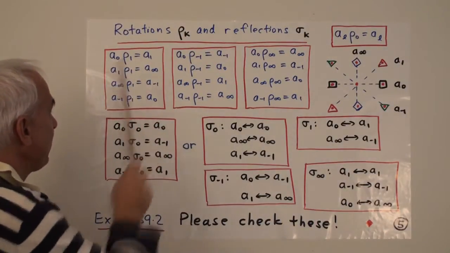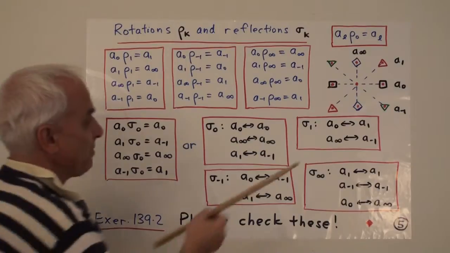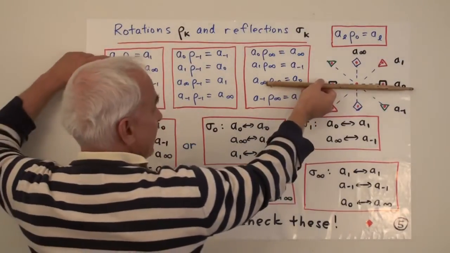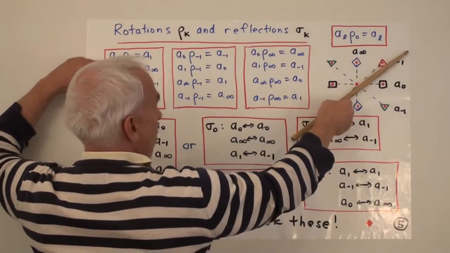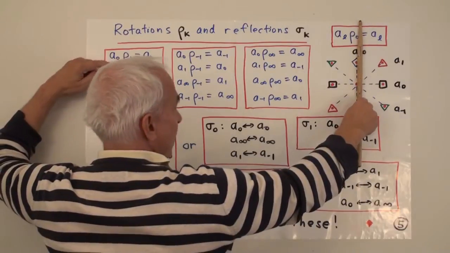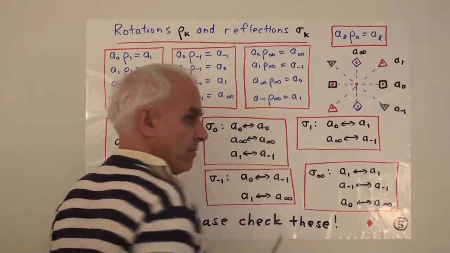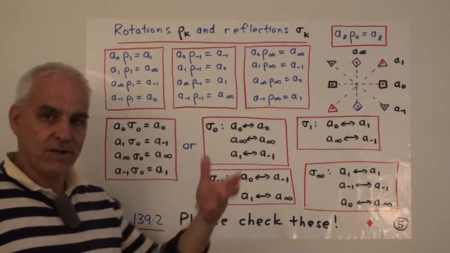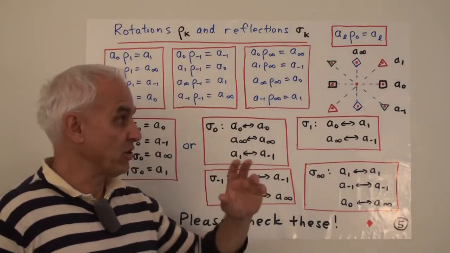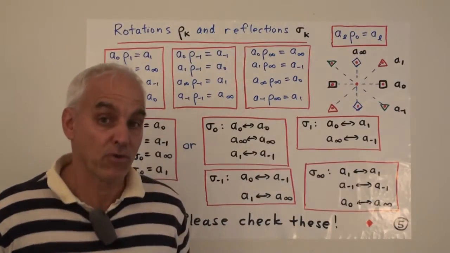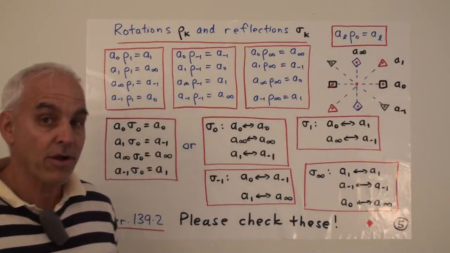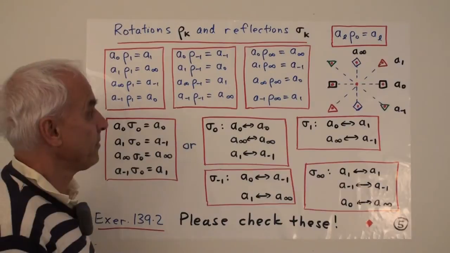So here, for example, this is telling us that rho sub 1 is basically a rotation. It sends a sub 0 to a sub 1, sends a sub 1 to a sub infinity, it sends a sub infinity to a sub -1, and it sends a sub -1 to a sub 0. It's doing just what we expect a rotation by 45 degrees or an eighth of a turn to look like.